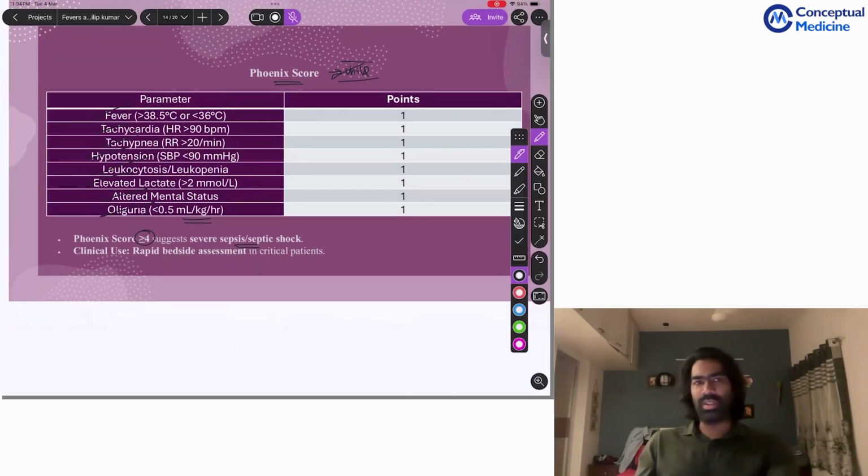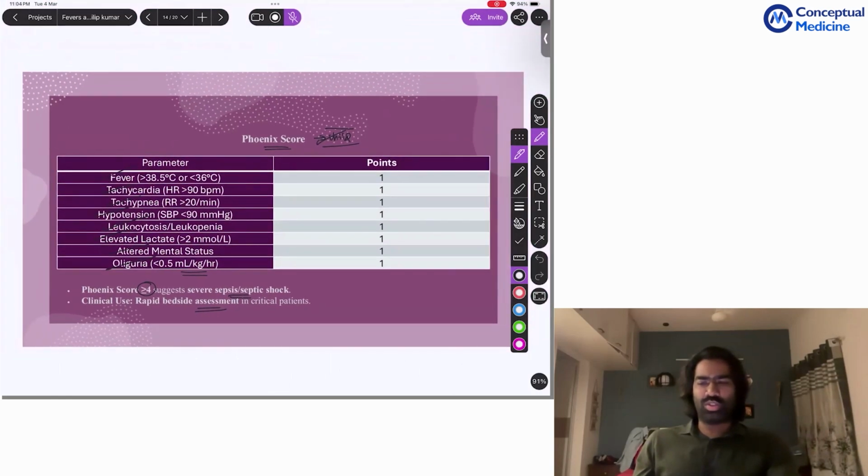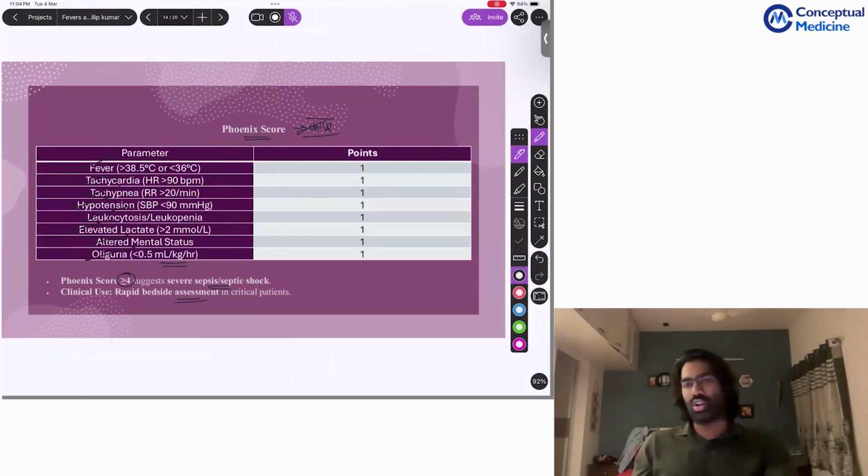Adult SOFA is going to be the best. And it's a rapid bedside assessment tool. So it's going to be very helpful, as I said, in children, not in adults though.